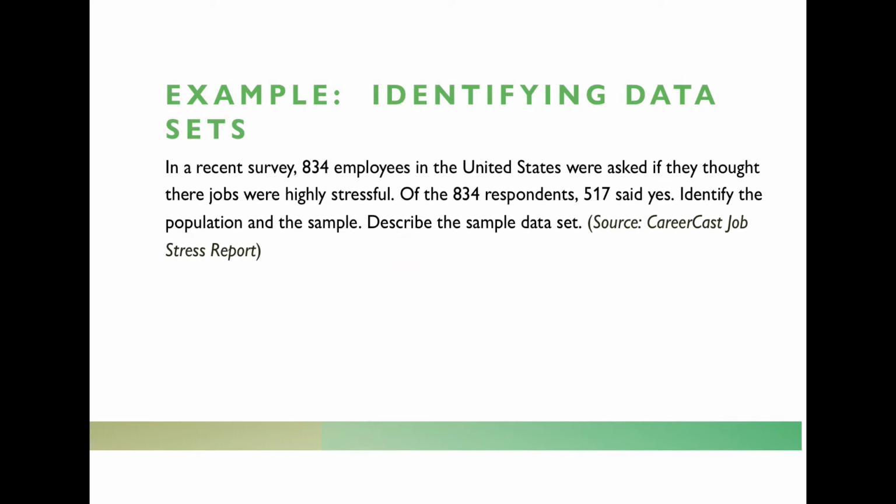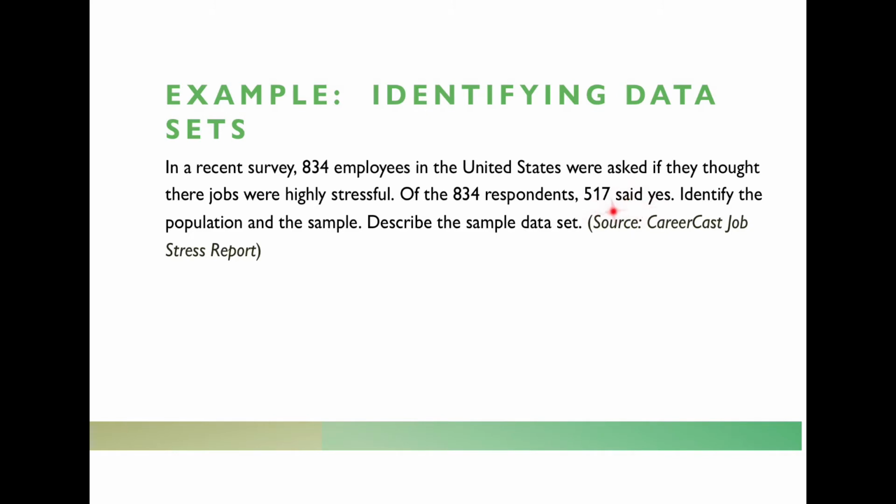And so in this case, our target population sounds like employees in the U.S. That is our target population, employees in the U.S. Now, the sample that we took consists of these 834 employees, right? These people that we talked to and collected information from, we're hoping will give us an idea of how the overall population of all employees in the United States feel. And so we use this sample result to get us an idea.